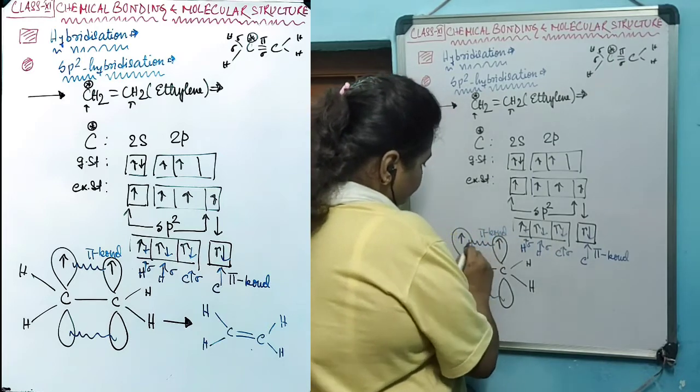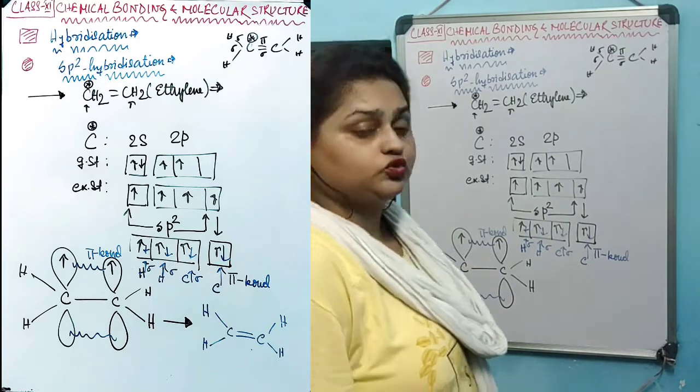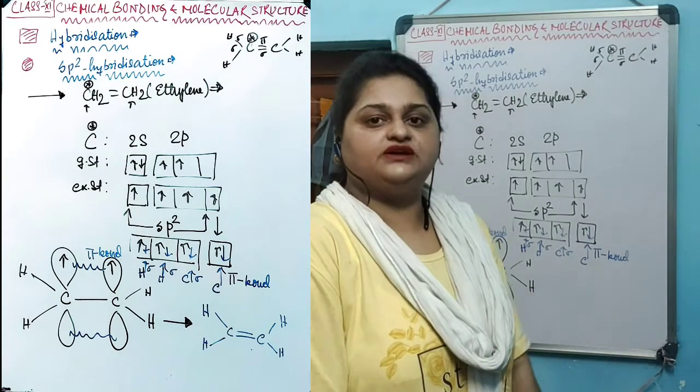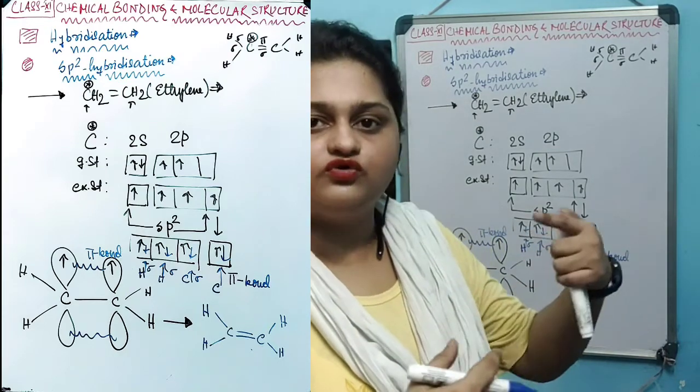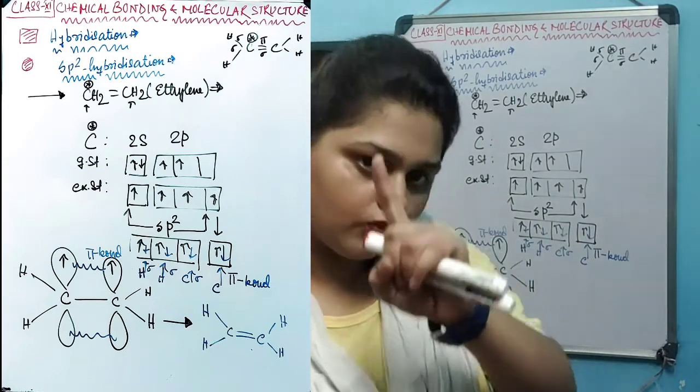Now you can say, ma'am, you have overlapping sidewise the two lobes, so two pi bonds will be there. No, when the sidewise overlapping is happening, two lobes will have the overlap, but the combination of one sidewise overlap will create one pi bond.